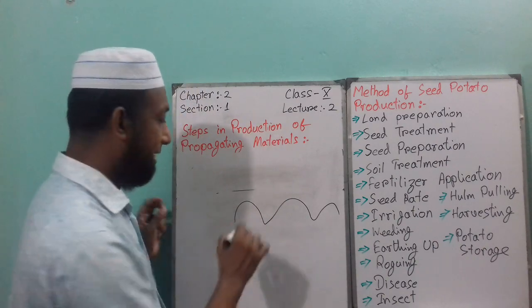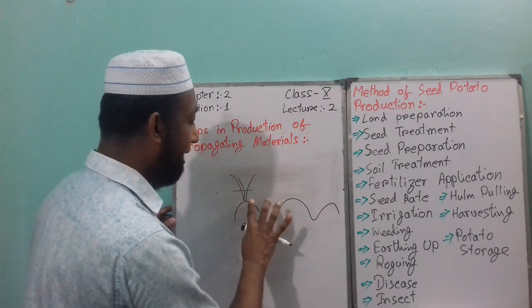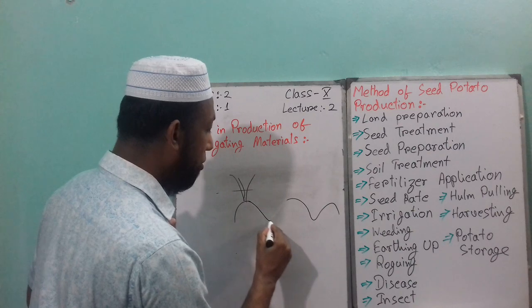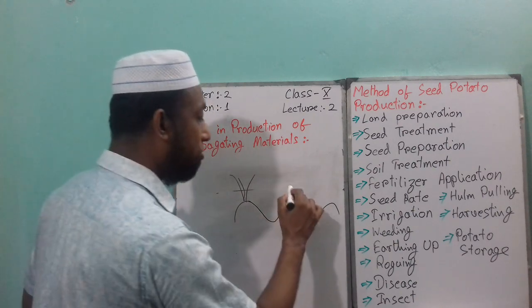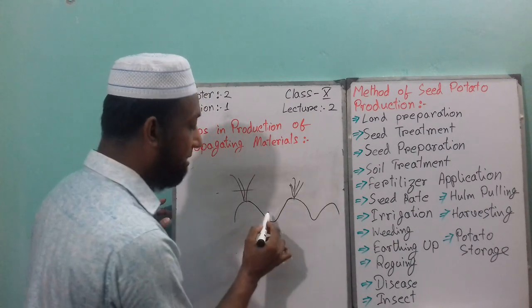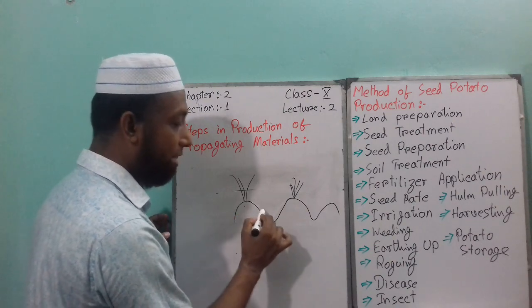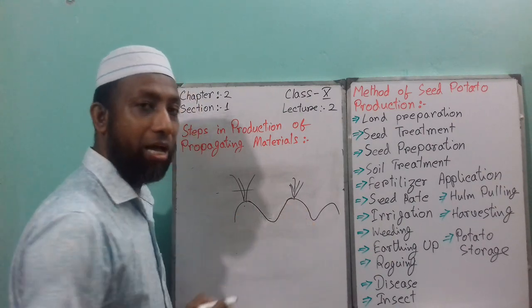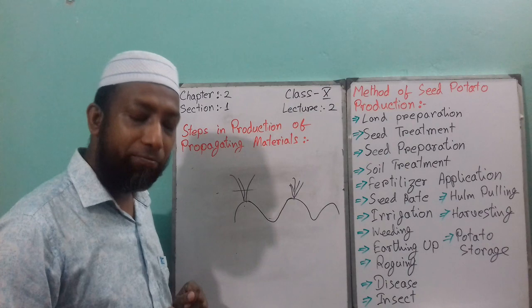This will look like this. That means this is the plant, and here there will be no soil, and this is called earthing up. That means the soil goes here, half portion, and the soil goes here, half portion. This is called earthing up.